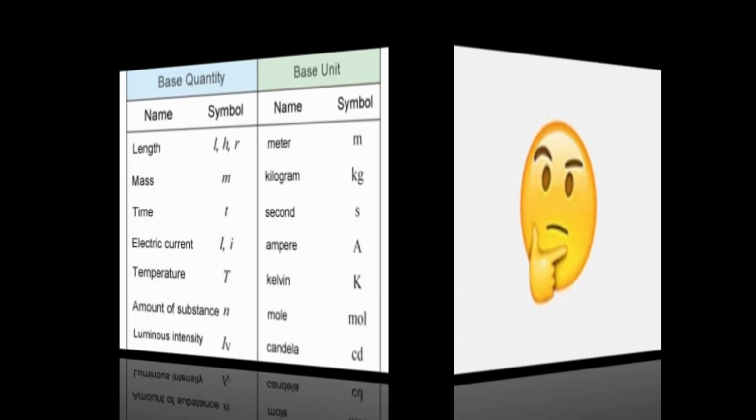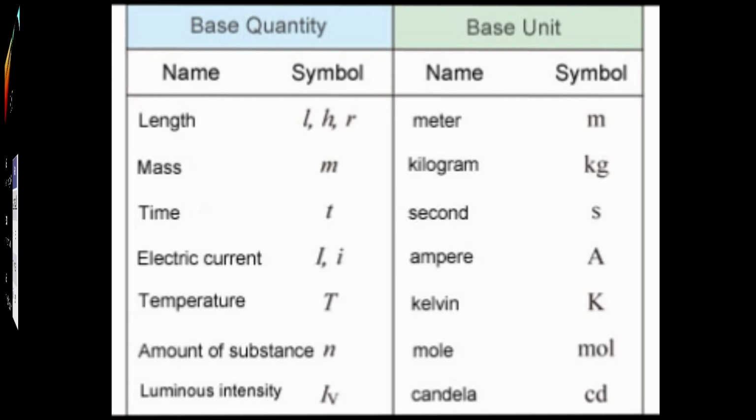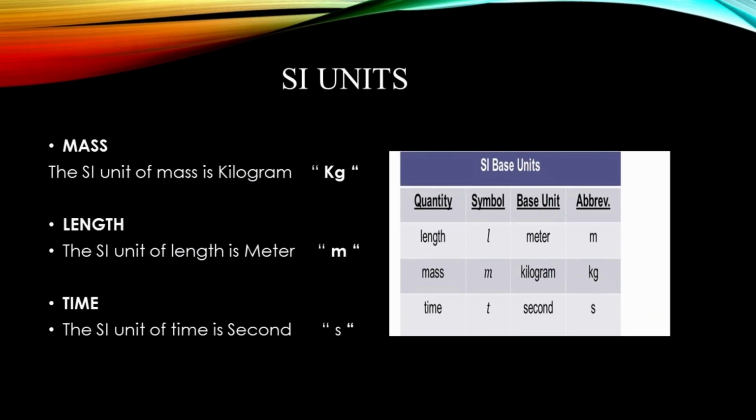It was an issue for many years. Finally, in 1960, scientists came together and agreed upon 7 base quantities. They took these quantities as base quantities, and the units of these quantities were taken as base units. This system was named System International, simply called the SI system. It includes 7 base quantities, but as far as our course is concerned, we will just focus on 3 of them. They are mass, length and time.